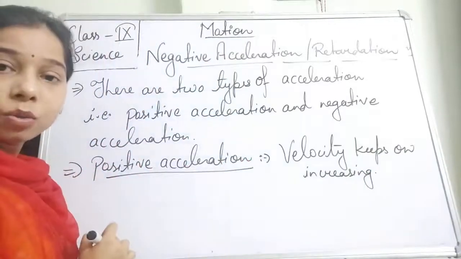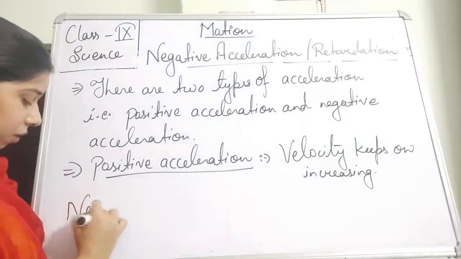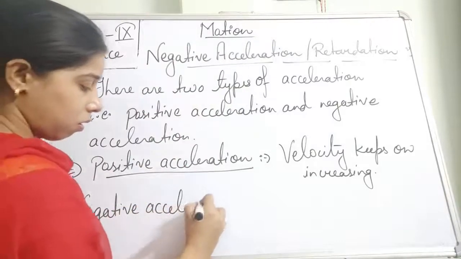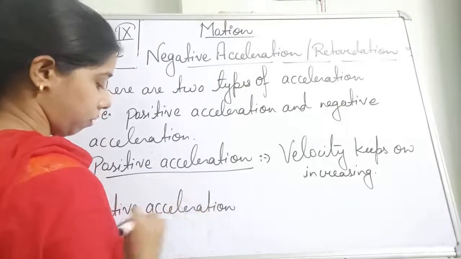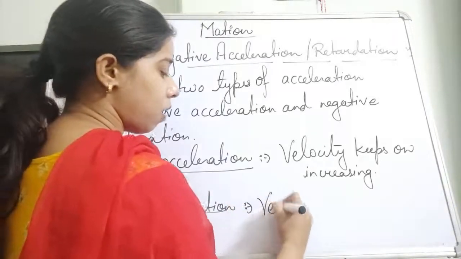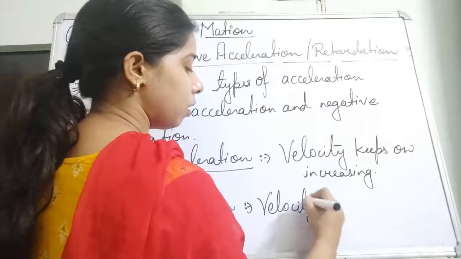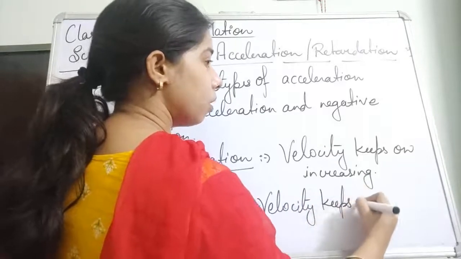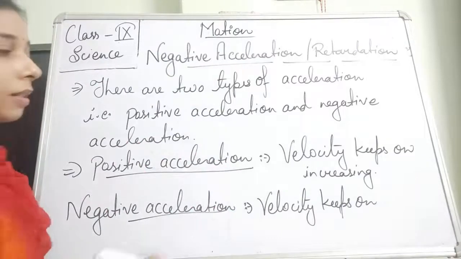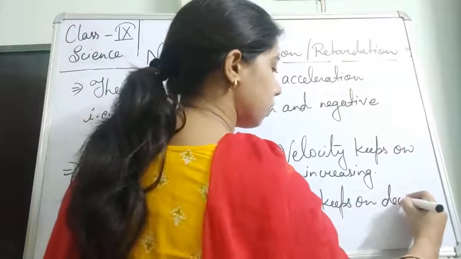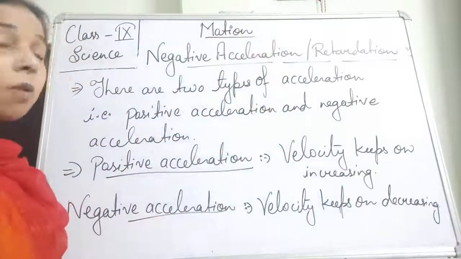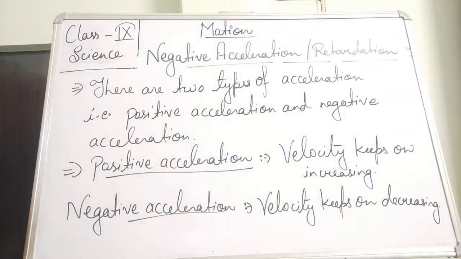While in case of the negative acceleration, the velocity keeps on decreasing with respect to time. So this is the positive and negative acceleration.